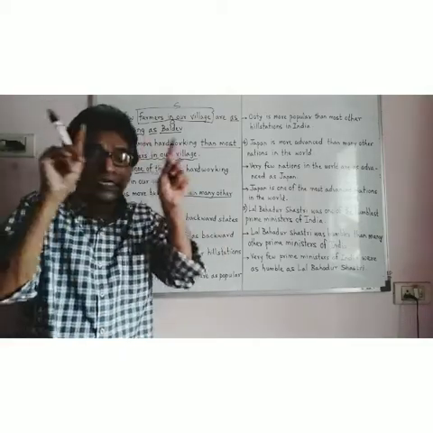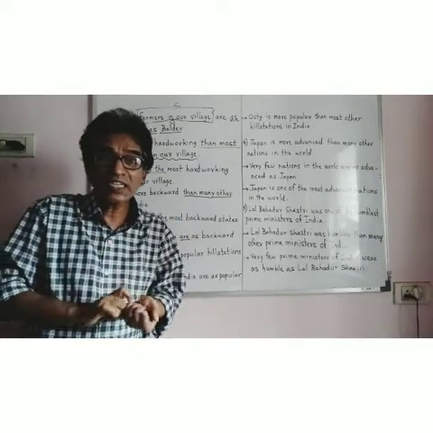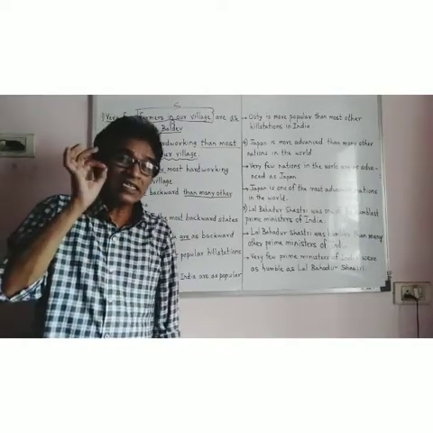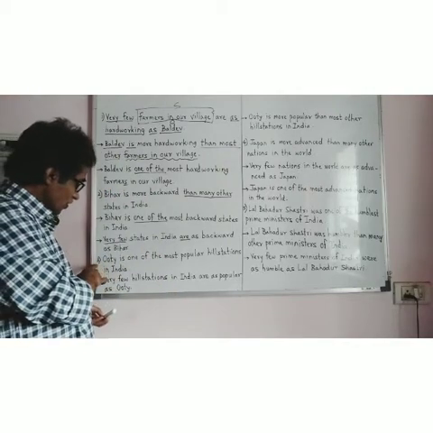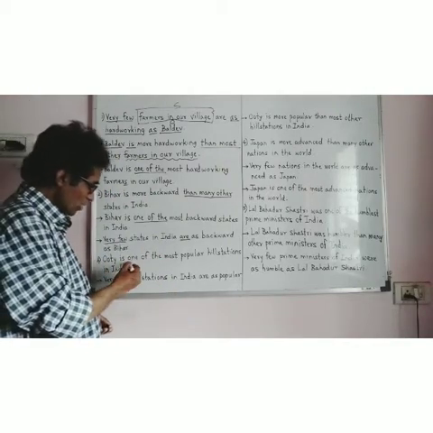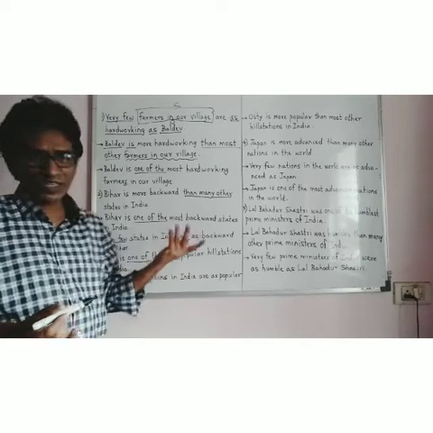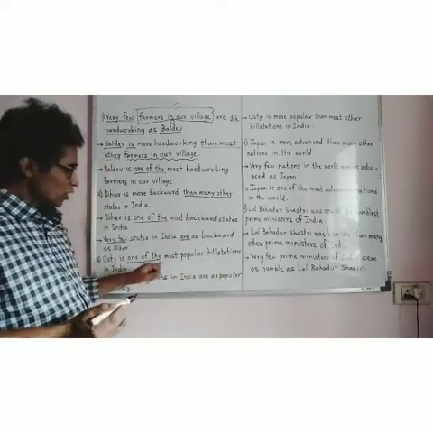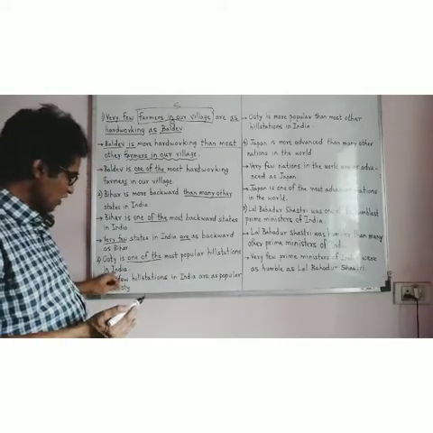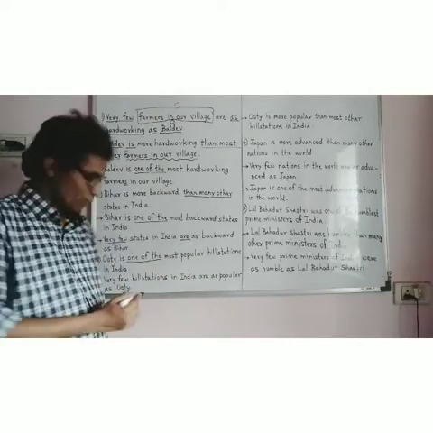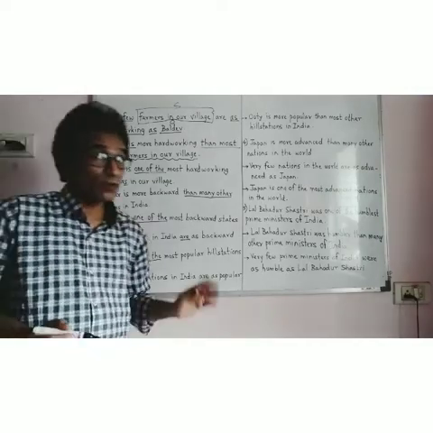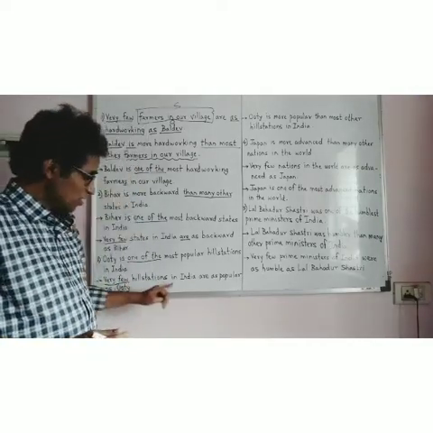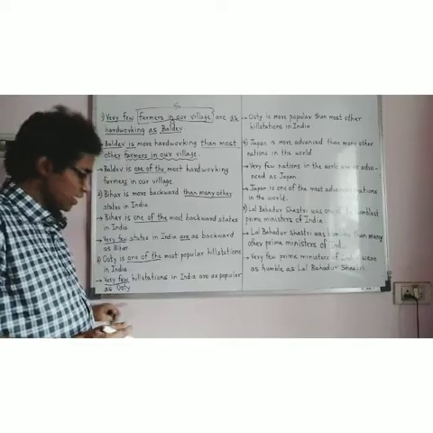So from particular words you can identify the exact degree. Like in the third example, one of the has come, so it is superlative. Ooty is one of the most popular hill stations in India. Very few has come, so it is positive degree. Very few hill stations in India are as popular as Ooty.